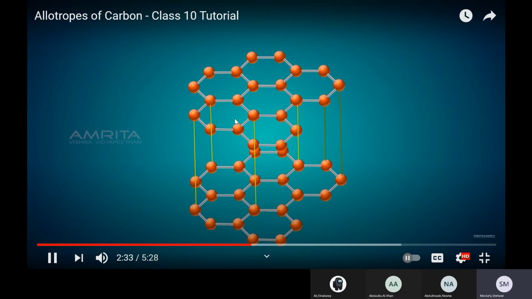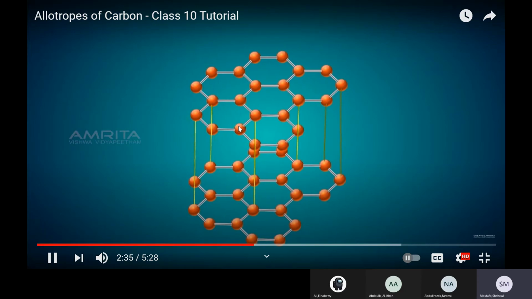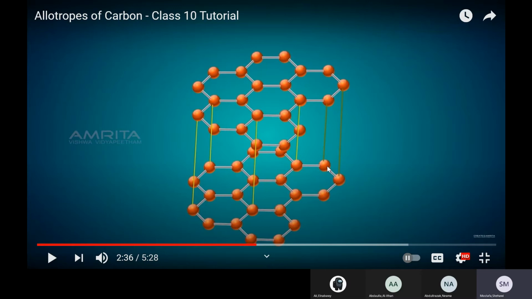Resulting in hexagonal rings which are arranged in layers one above the other. Hexagonal rings. Why hexagonal? Count it. One, for example, this ring. 1, 2, 3, 4, 5, and make a 6 shape. Let's count them then. 1, 2, 3, 4, 5, 6.